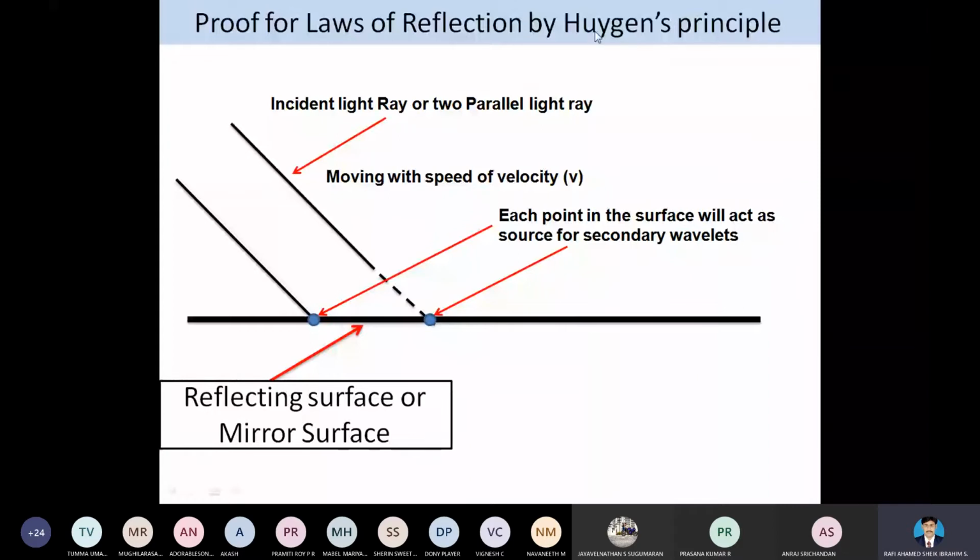According to Huygens, we are talking about the law of reflection. This law states that when a ray of light reflects from the mirror surface, then for the angle of incidence, we have to draw the normal line. I will show here.